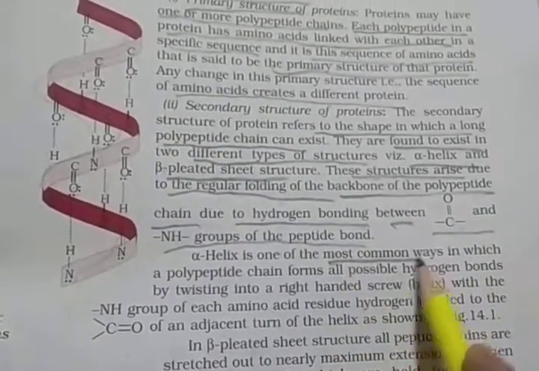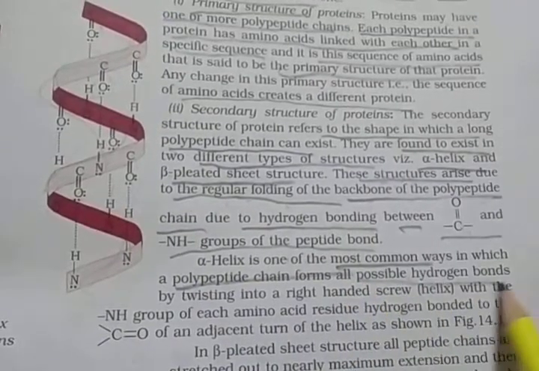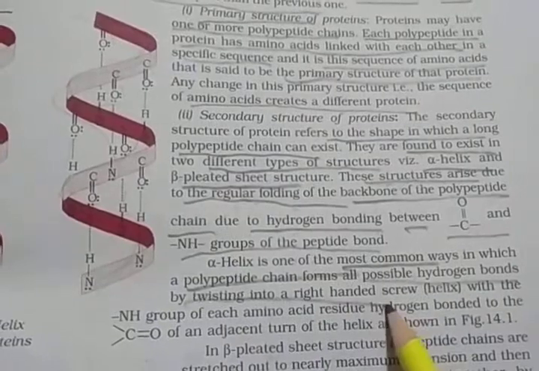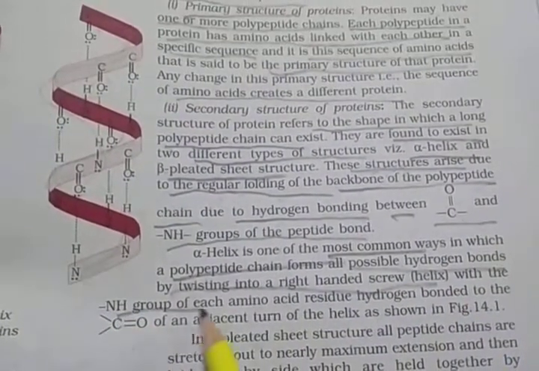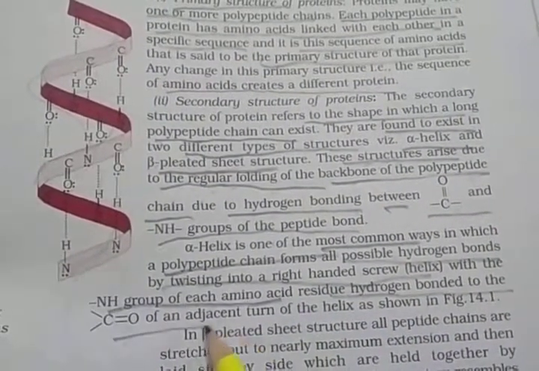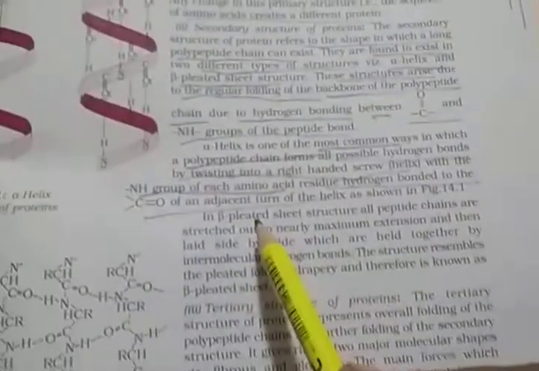The alpha helix is the most common way in which the polypeptide chain forms all possible hydrogen bonds by twisting into a right-handed screw, also called a helix. The NH group of each amino acid residue is hydrogen bonded to the CO of the adjacent turn of the helix.